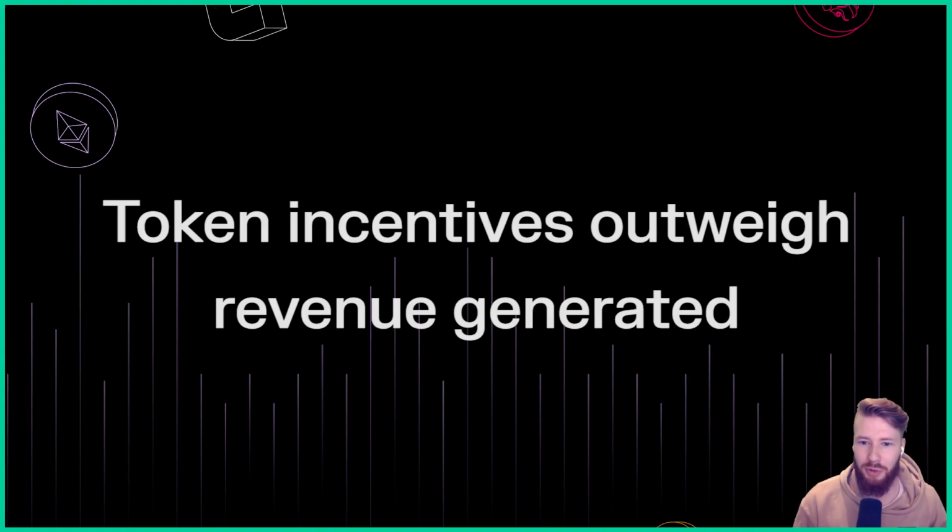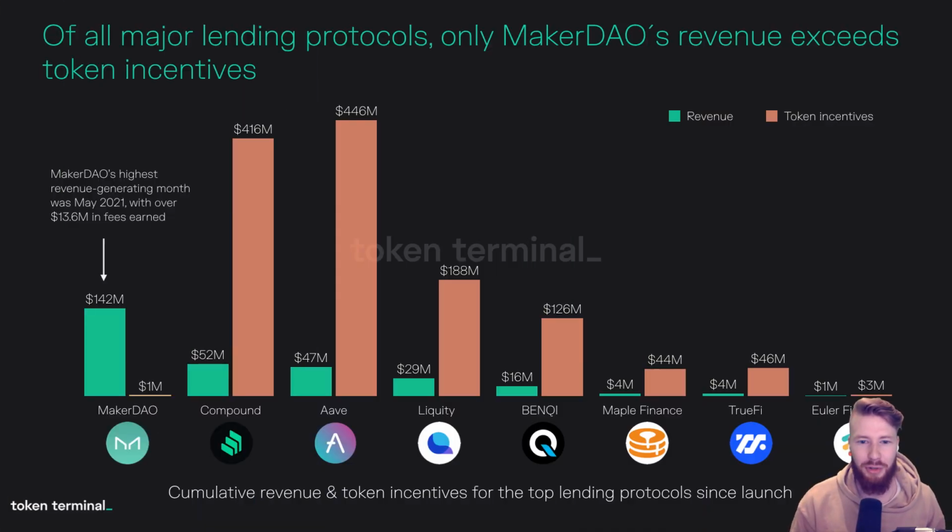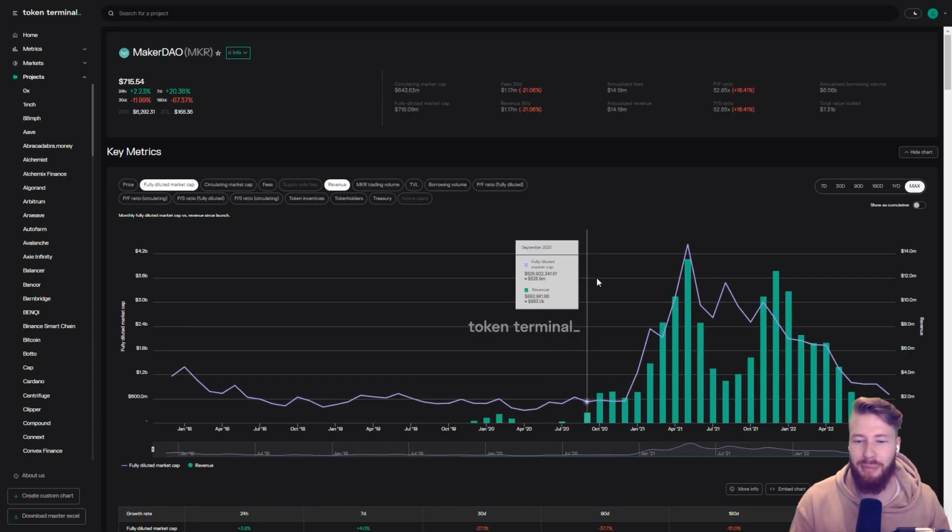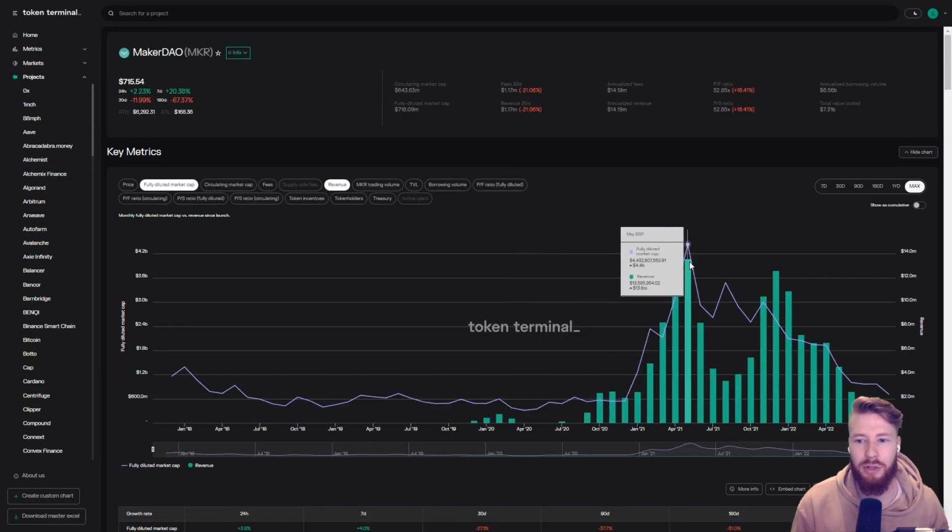And then, related to our newly launched earnings leaderboard, we put together a chart showcasing the relation between revenue and token incentives for major lending protocols. You'll find that with the time horizon being since launch, token incentives paid greatly outweigh fees captured for all except MakerDAO. What this means is negative net earnings for all projects except the crypto central bank. MakerDAO's most active month was May 2021, when it earned a total of $13.6 million in revenue.